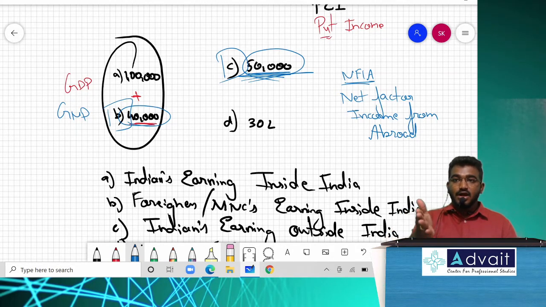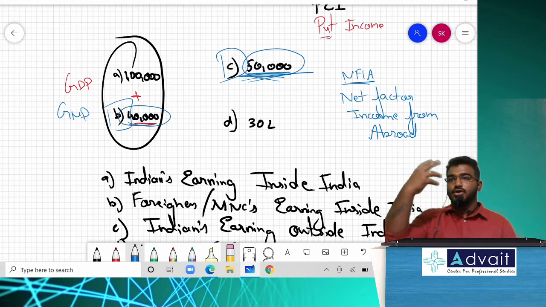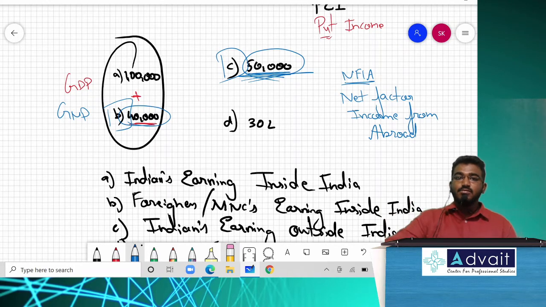There are many points which we will consider while calculating national income, and many which we will ignore. This is the last area I will take, because first I will make you understand all the concepts, and at the final moment I will cover what has to be included or excluded while calculating national income. I will not touch that inclusion and exclusion part now. It will confuse you, so I will take it at last.